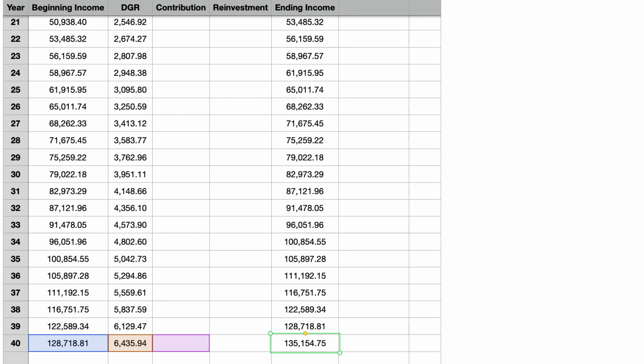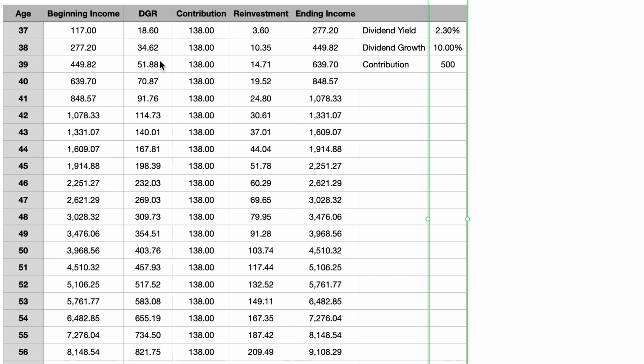I use this forecast to estimate the future dividend income my actual M1 dividend portfolio will be able to generate in the future, and I'd like to share this forecast here with you now. If you followed my dividend journey, you may know that I typically target a lower dividend yield than most dividend investors. For my forecast, I used a 2.3% current dividend yield assumption, which aligns with how I've invested in this portfolio in the past. In lieu of a higher dividend yield, I am expecting my portfolio dividend growth to be higher. In my forecast, I use a 10% dividend growth assumption, and my projected future contributions are about $500 per month.